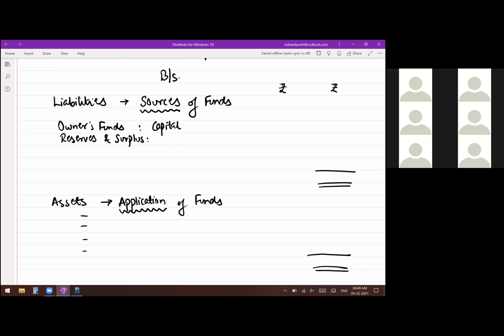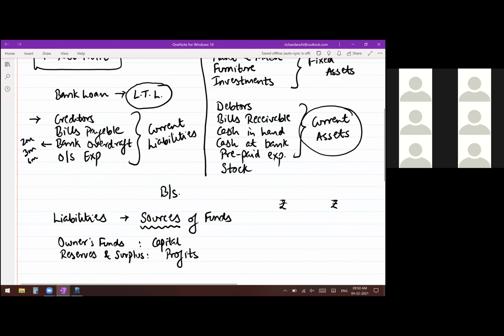Okay, since you have started your business, it has been collected and kept under this head of reserves and surplus, and you have all your profits included here. Okay, then comes the next item. What do you see here?